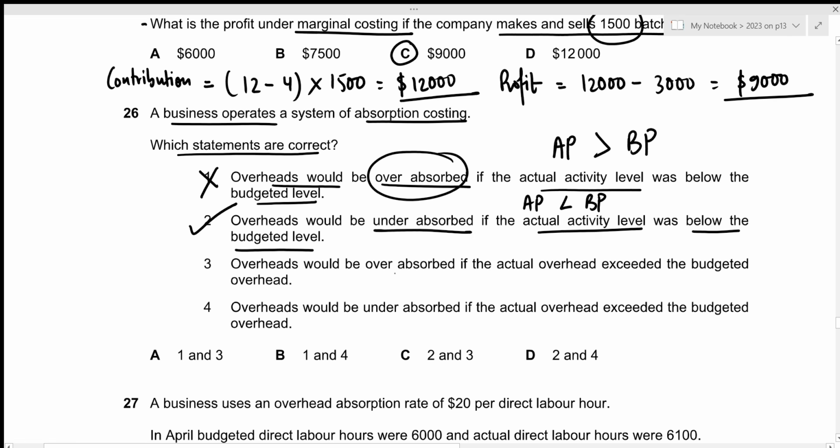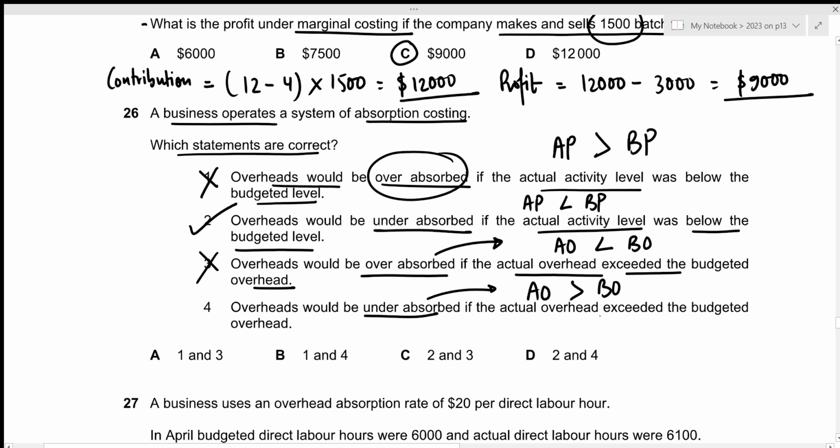The third one is overheads would be overabsorbed if the actual overhead exceeded the budgeted overhead. In this case we're talking about overhead, and overabsorption will occur only if the actual overhead is less than the budgeted overhead. But in this case, the actual overhead exceeded the budgeted overhead. So that's incorrect. And the fourth one is overheads would be underabsorbed if the actual overhead exceeded the budgeted overhead. Remember, underabsorption occurs if the actual overhead is greater than budgeted overhead. And that's the criteria given in this case, which is why the fourth statement is correct. So the correct answer should include 2 and 4, which is given by option D.